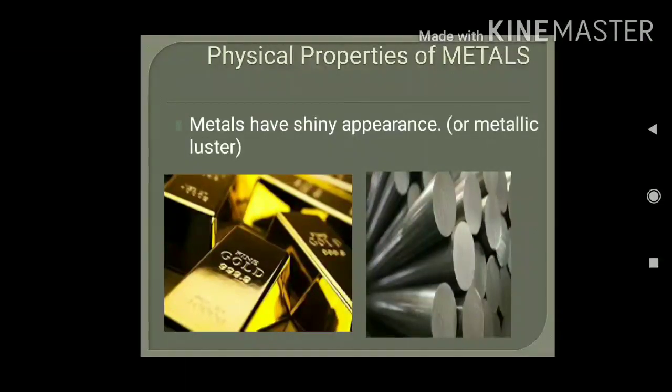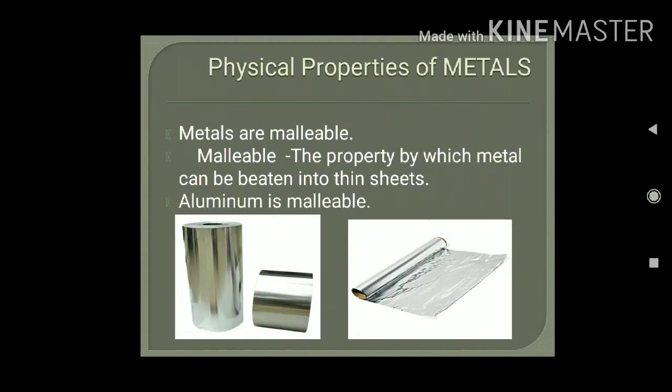Next property of metal is that metals have shiny appearance. They have metallic luster. You can see from the figure, gold and this metallic rod have a shiny appearance. Metals are malleable. What does it mean, malleable? The property by which metal can be beaten into thin sheets.